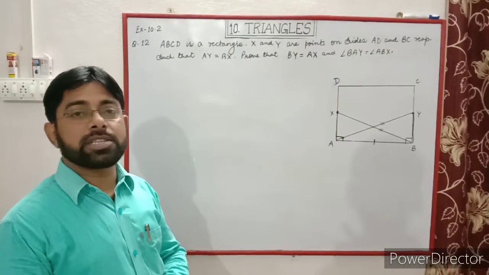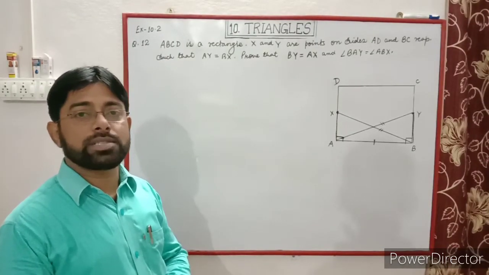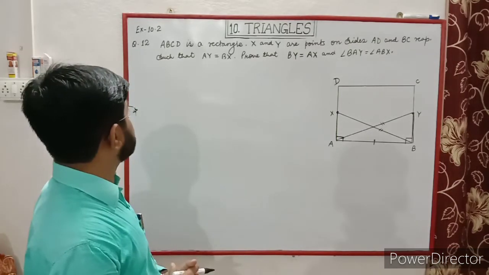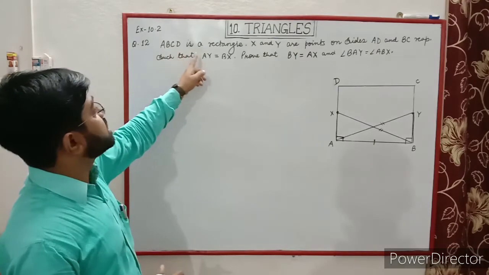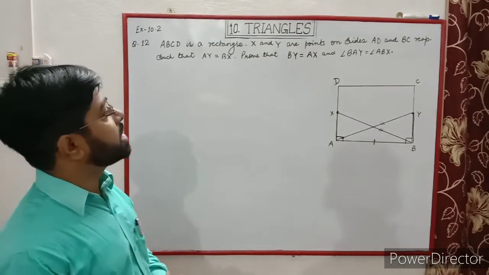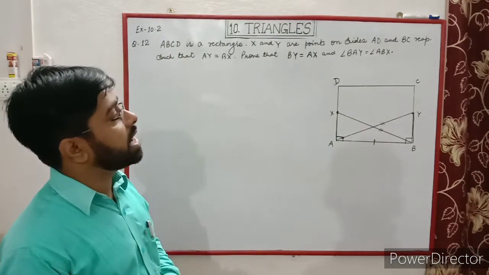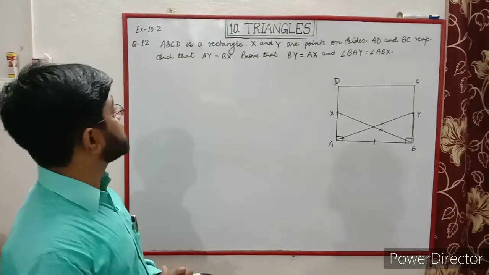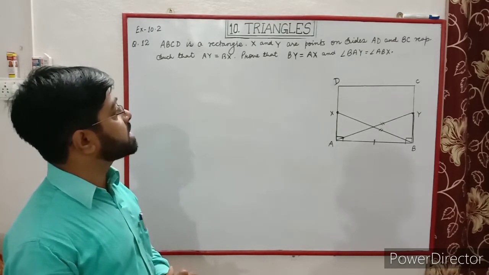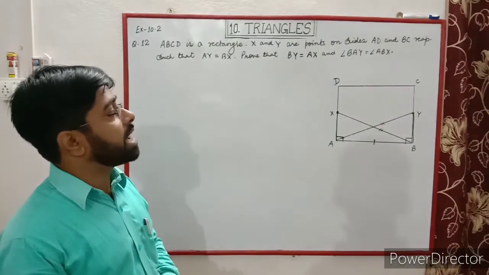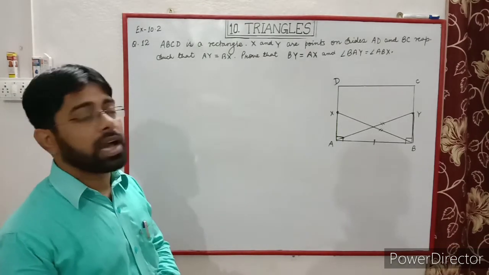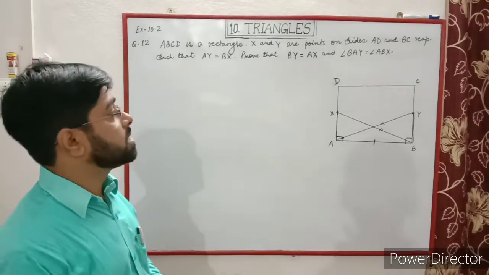Now, problem based on the RHS congruence rule. Question number 12, exercise 10.2. ABCD is a rectangle. X and Y are points on sides AD and BC respectively, such that AY is equal to BX. So we have to prove BY is equal to AX and angle BAY is equal to angle ABX.